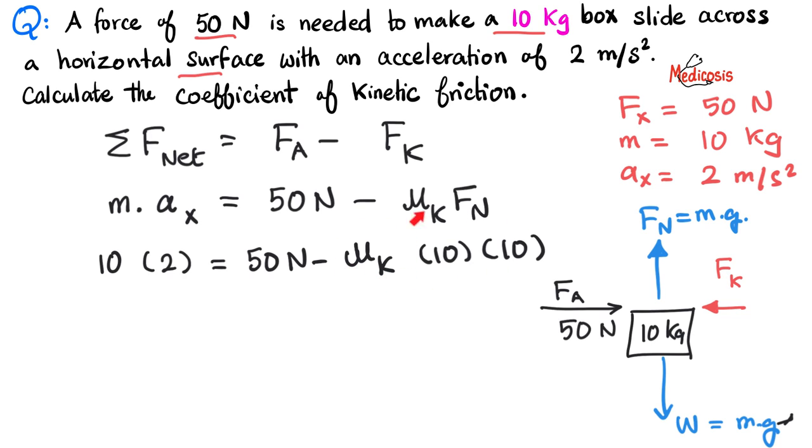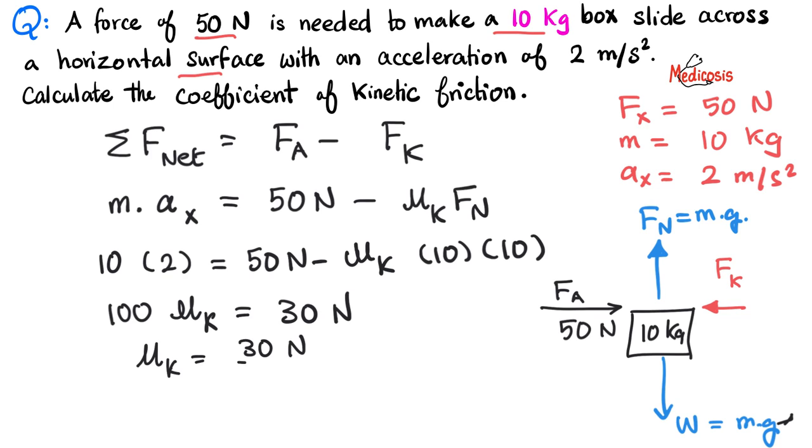Sure. Let's bring this to the other side with a positive sign, and bring this there with a negative sign. 10 times 10 is 100 mu k on one side, like this, and it equals what? 50 newtons minus 10 times 2, which is 20. 50 minus 20 is 30 newtons. Therefore, mu sub k equals 30 newtons divided by 100 newtons, or 3 over 10, or 0.3. And that's the final answer.